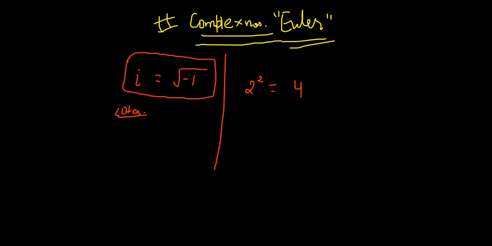So the value of 2 can be root 4. Okay, that's good. But if I use minus 2 squared, it is going to be plus 4 again, and if I root over it, now the answer is minus 2.